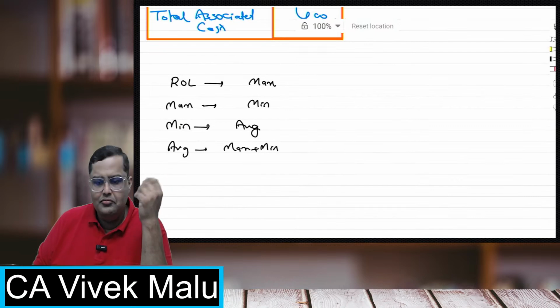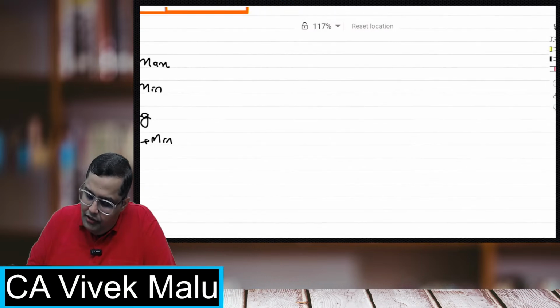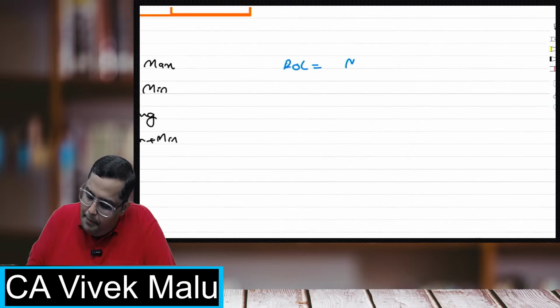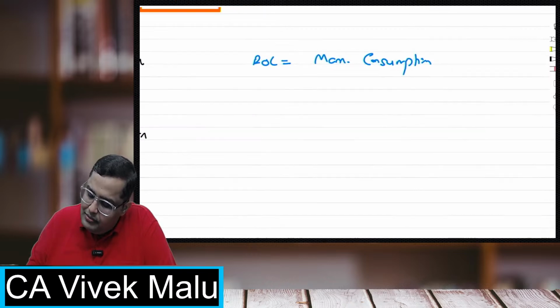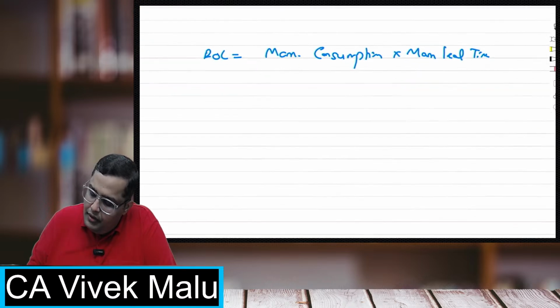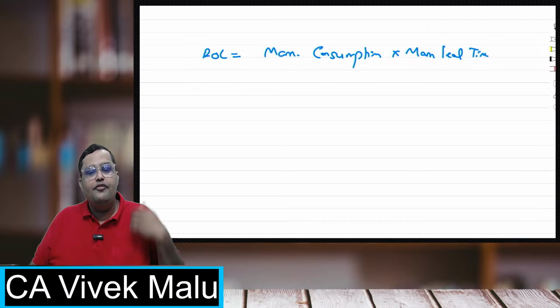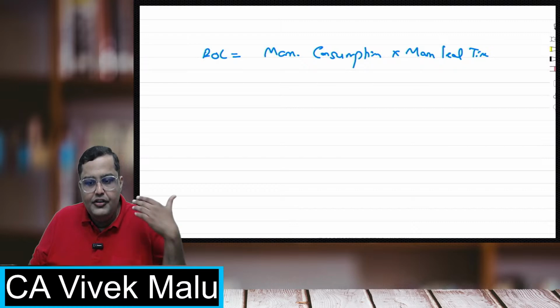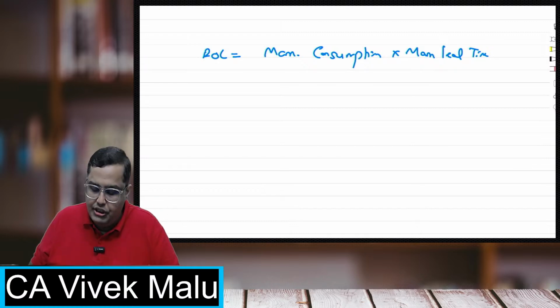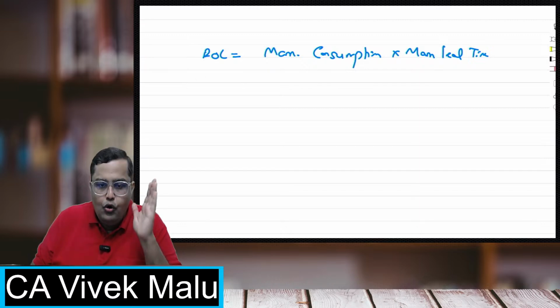Sir, we did not understand. Obviously. See the formula for ROL. The formula for ROL is maximum consumption into maximum lead time. Reorder level is a level at which we must start ordering, at which we must start the purchase procedure. That is the reorder level. The formula is maximum consumption of raw materials into maximum lead time.